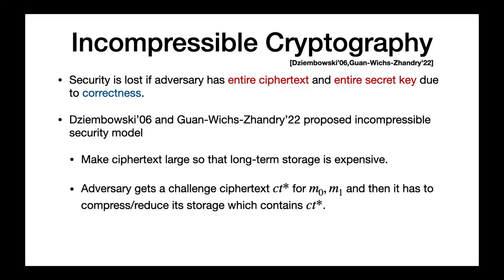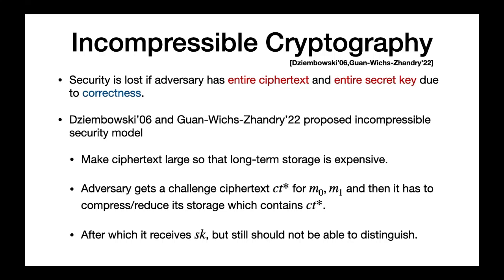In a security game, the adversary gets a challenge ciphertext CT star, which is either an encryption of M0 or M1, and then has to compress its storage. This reduction in storage will make the adversary unable to store the entire ciphertext. Later, when the adversary receives the entire secret key, it still should not be able to distinguish the ciphertext. This reduction of storage is justifiable because long-term storage is either difficult or too expensive.